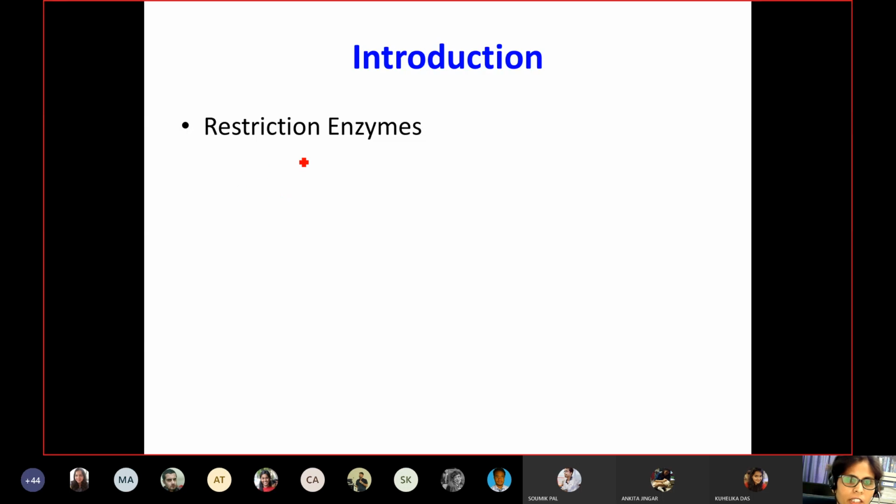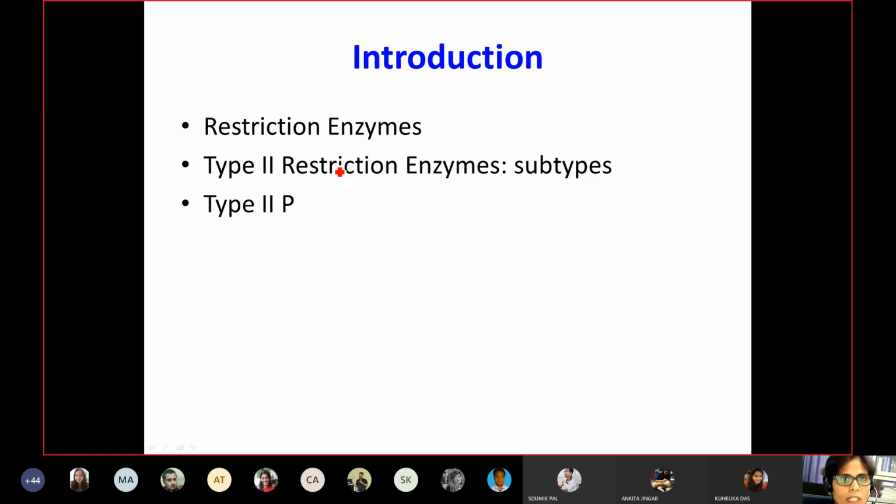What I'm talking about here is type 2 restriction enzymes, which are further classified into several subtypes, and the four principal ones are type 2P, for palindromic, type 2S, shifted, type 2C, for combined restriction and modification enzyme together in a complex. Then we have type 2T, where you have two different catalytic sites.